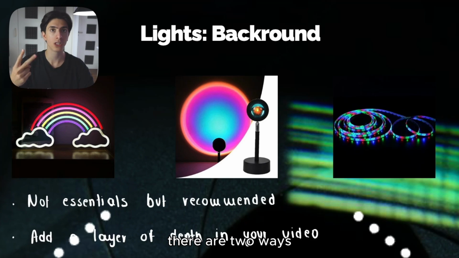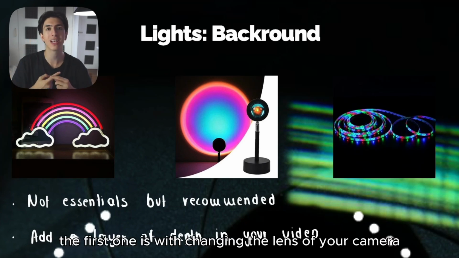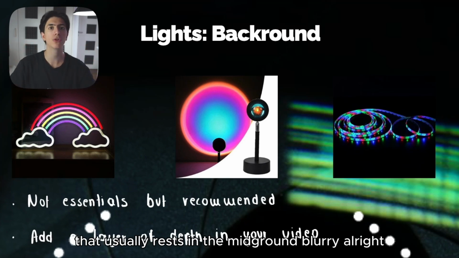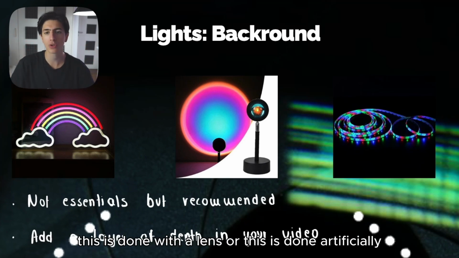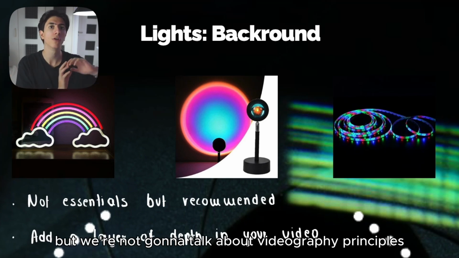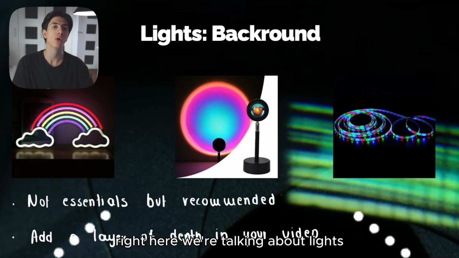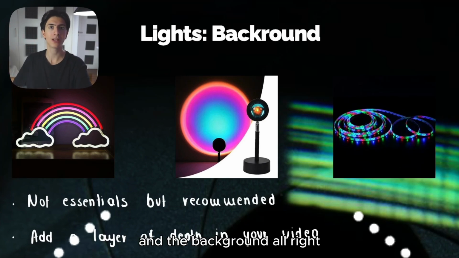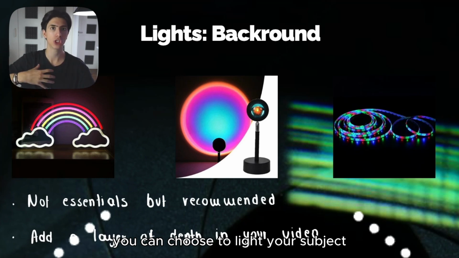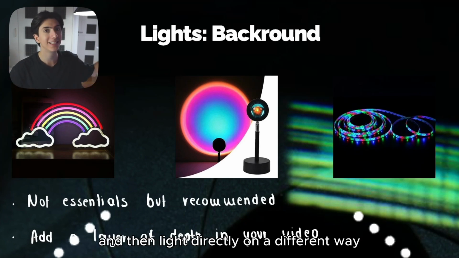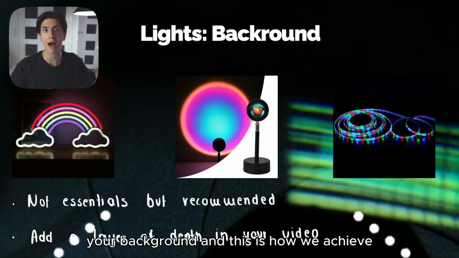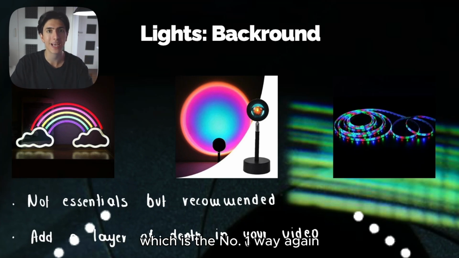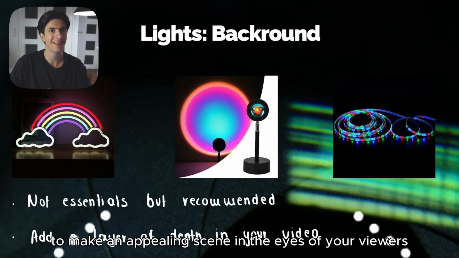There are two ways. The first one is changing the lens of your camera and making everything behind your subject that usually rests in the midground blurry. This is done with a lens or this is done artificially. But we're not going to talk about videography principles right here. We're talking about lights, which is the second way to separate the foreground from the midground and the background. You can choose to light your subject that rests in the midground and then light your background in a different way, and this is how we achieve midground and background separation, which is the number one way, again, to make an appealing scene in the eyes of your viewers.